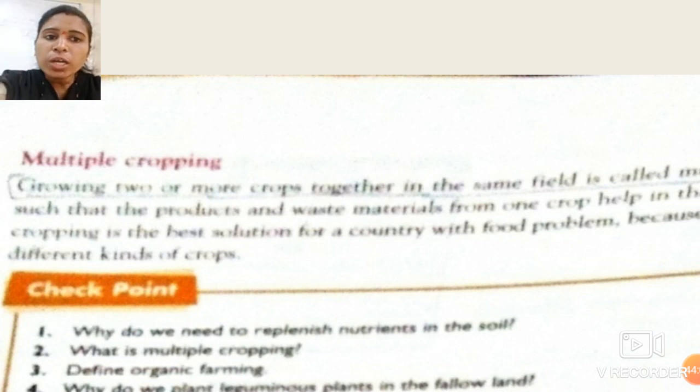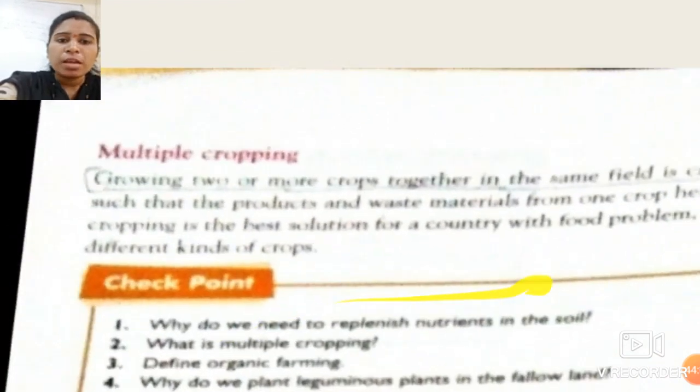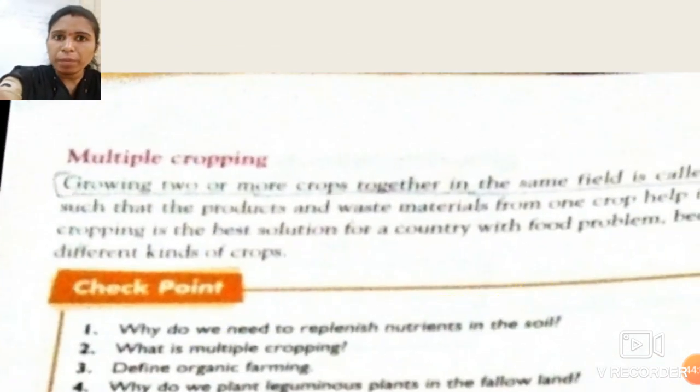Growing two or more crops together in the same field is called multiple cropping. Multiple means many, cropping means to crop or to plant. So growing two or more crops together in the same field. The field is the same, but we have to grow two or more crops in that field. Okay students, growing two or more crops together in the same field is called multiple cropping.